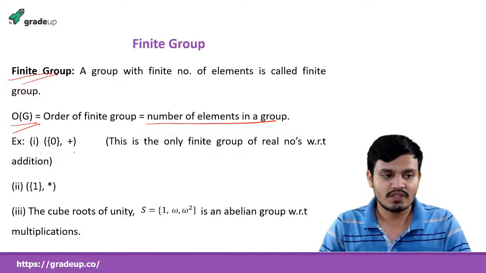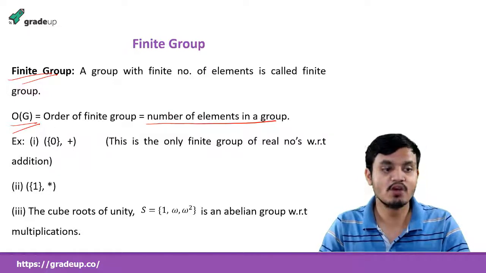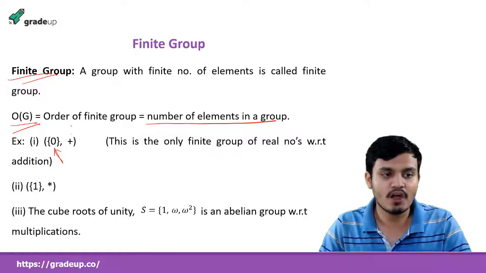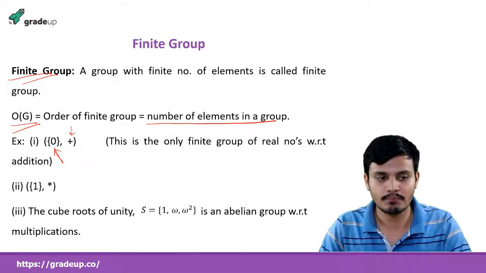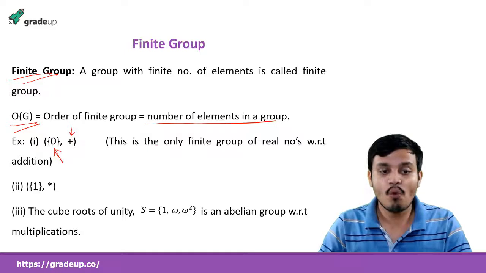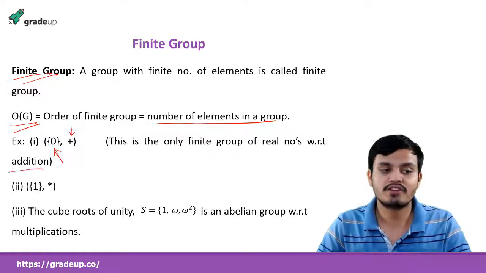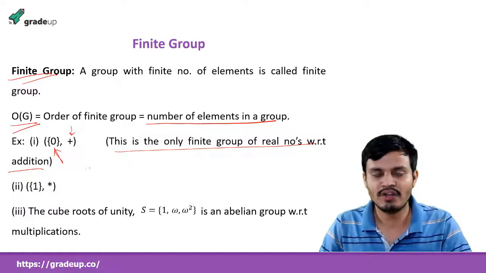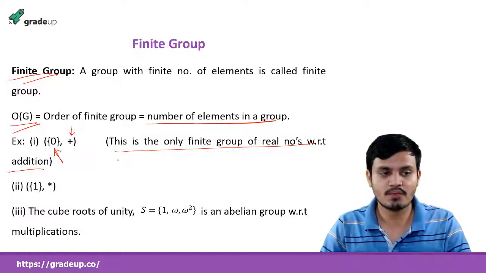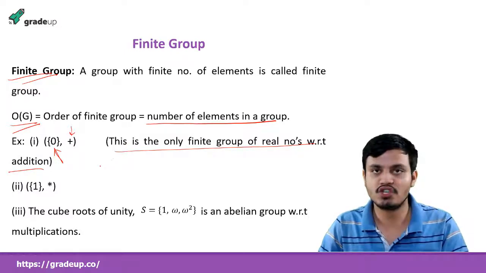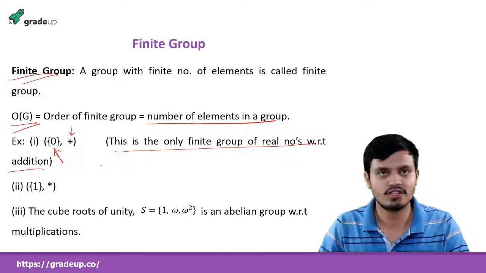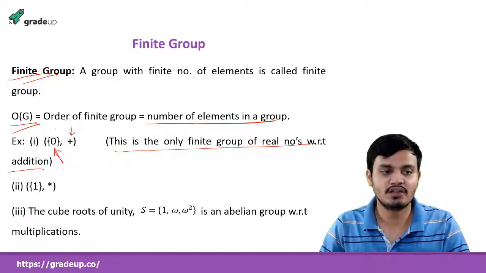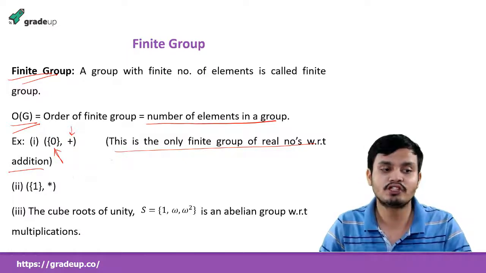Okay. So see, this is a group where the set has only one element, that is 0, and the binary operation is the addition operation. So this is the only finite group of real numbers with respect to addition. So this is a statement. Do you feel that it is correct? Because if I add 0 plus 0, it is equal to 0, and 0 plus 0 three times is again 0. So whenever we do the addition, we will always get 0. And they are saying that this is the only finite group with respect to addition.